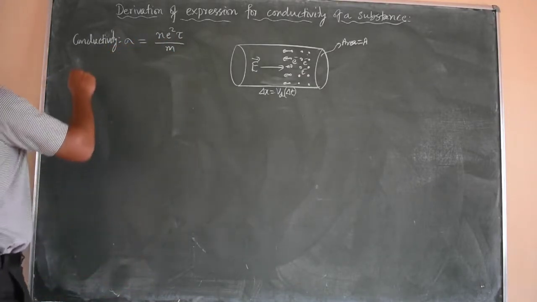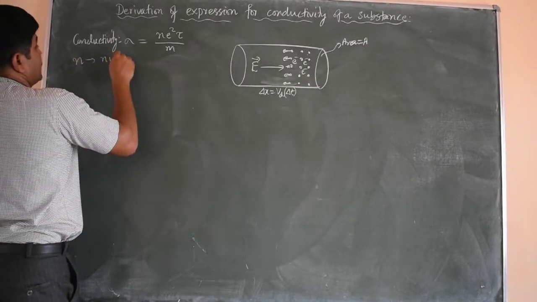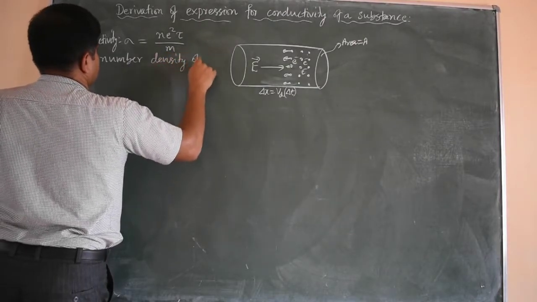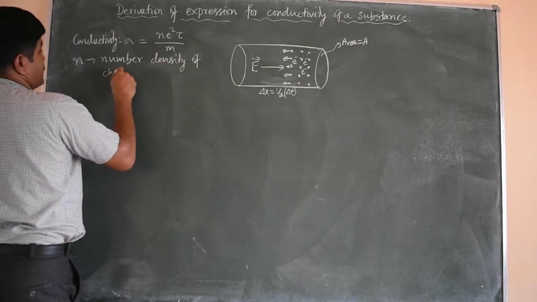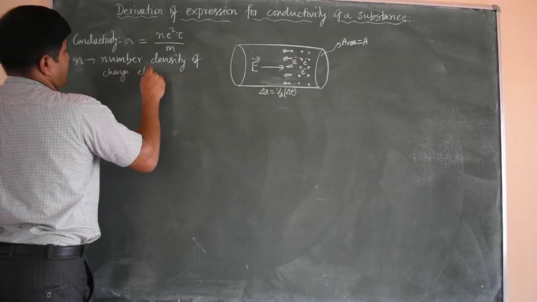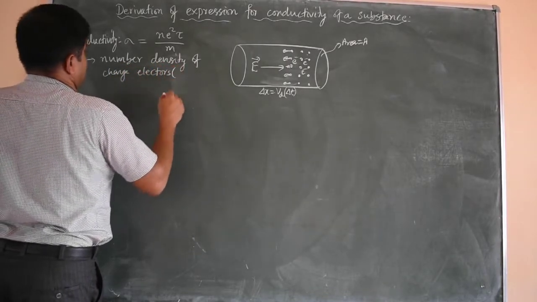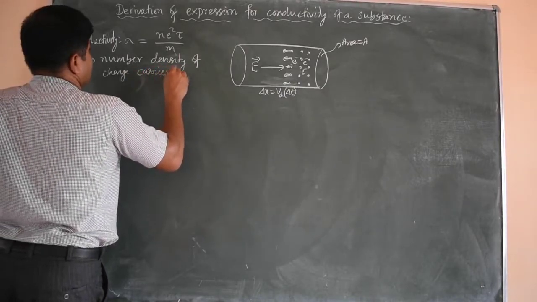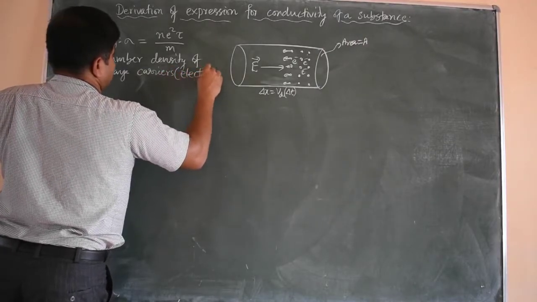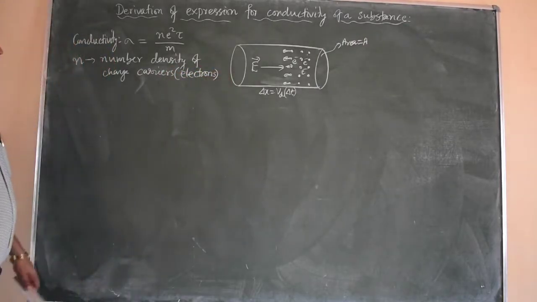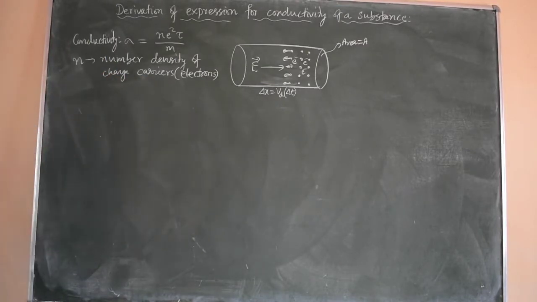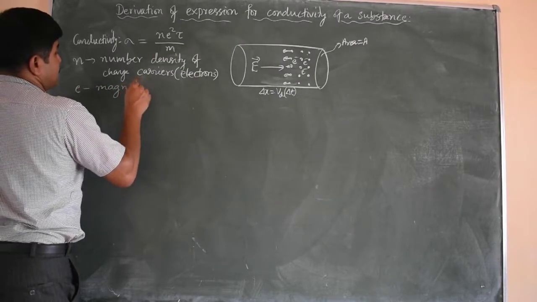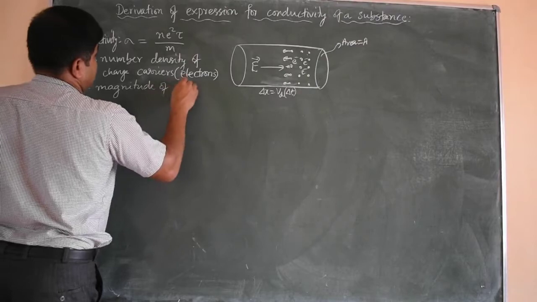where n is the number density of charge carriers. Charge carriers or electrons, here we can say. In conductors, electrons are the charge carriers, particularly in the case of metallic conductors. And e is the magnitude of electronic charge, the magnitude of electron charge.